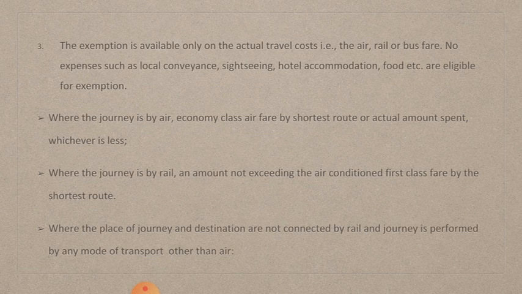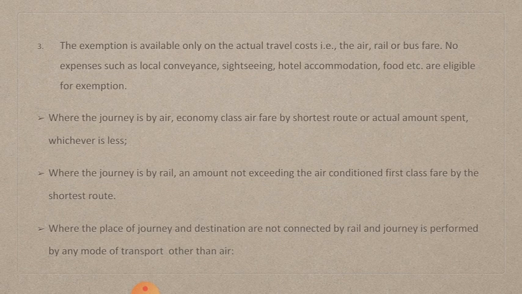Next condition is the exemption is available only on the actual travel cost. Here actual travel cost includes travel by air, travel by rail or train, or travel by bus, and no other expenses can be claimed from the employer.